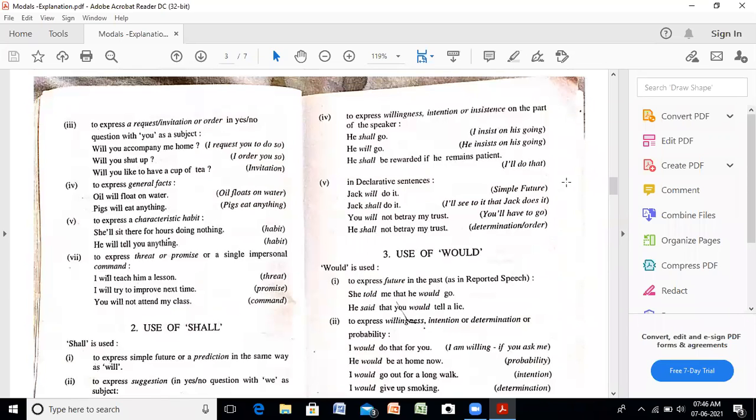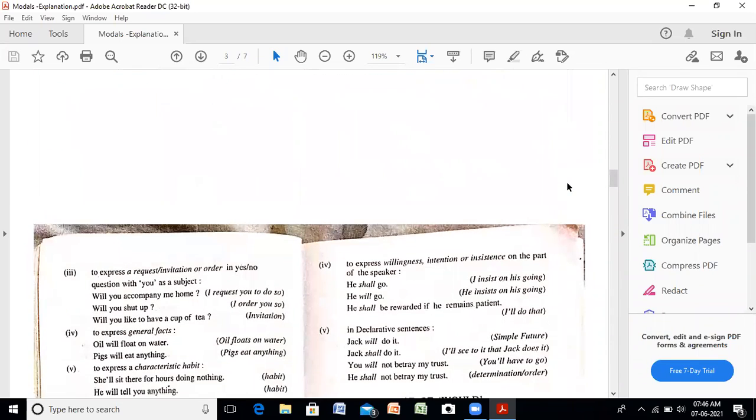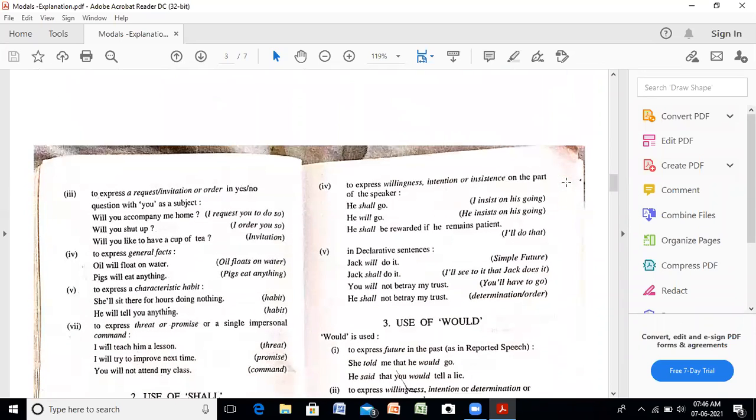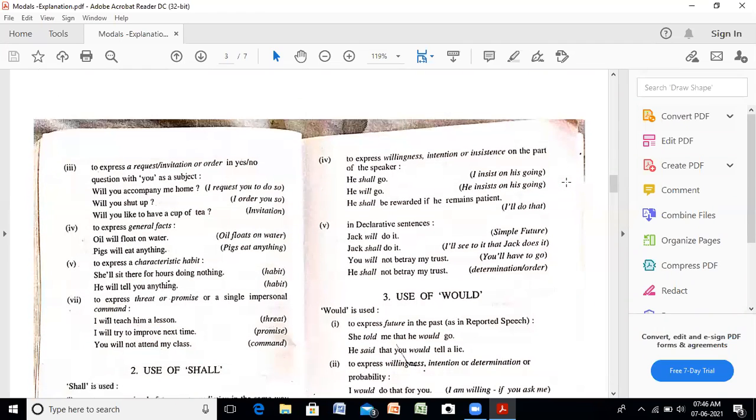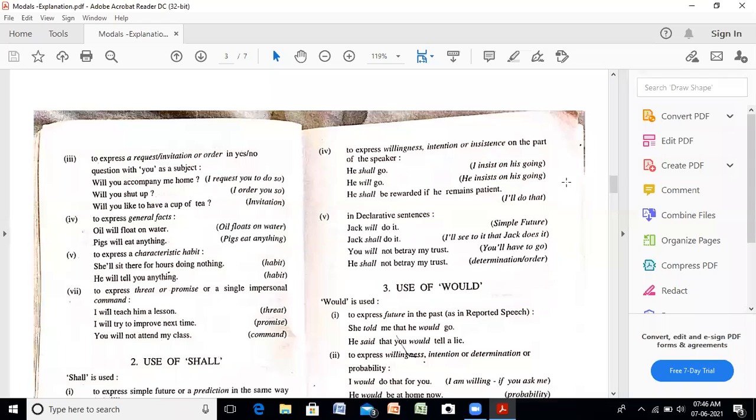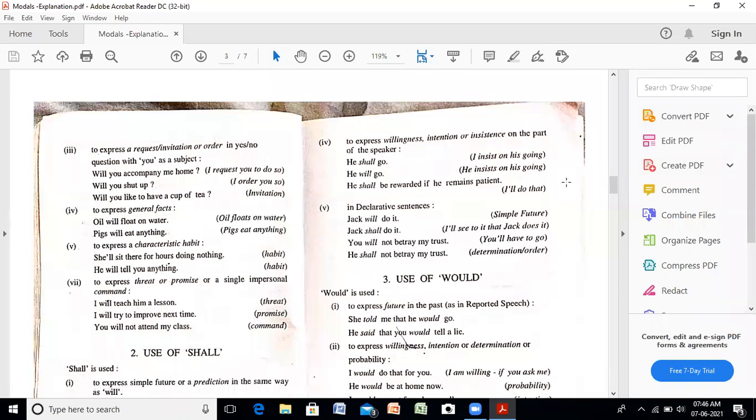Next, coming to the fourth point, to express willingness, intention, or insistence on the part of the speaker. There it was on the part of the listener, here it is willingness, intention, or insistence on the part of the speaker. The speaker is insisting or is willing for some task. He shall go. I insist on his going. He will go. That means he insists on his going. The speaker wants that he must go, and is insisting on it. He shall be rewarded if he remains patient.